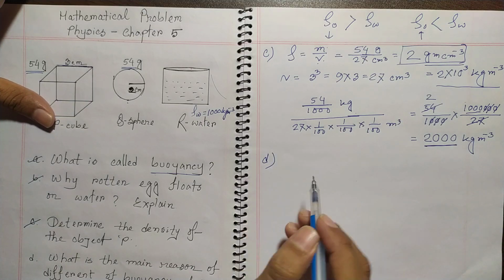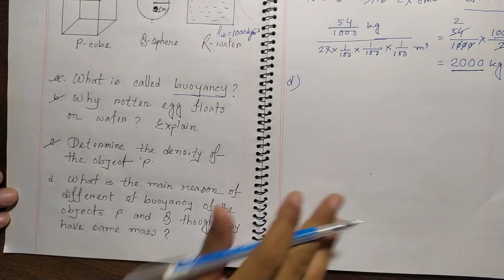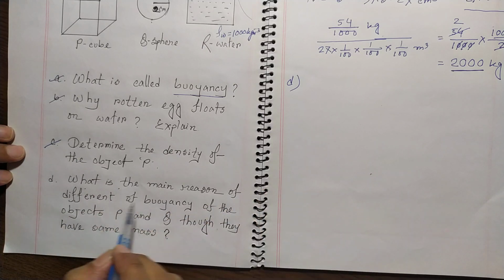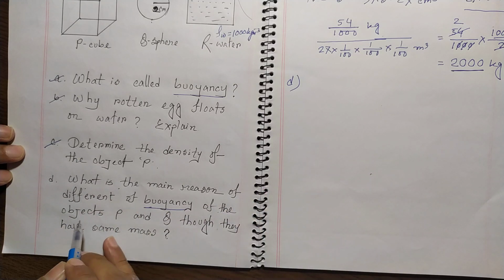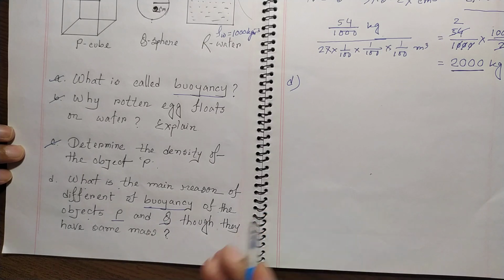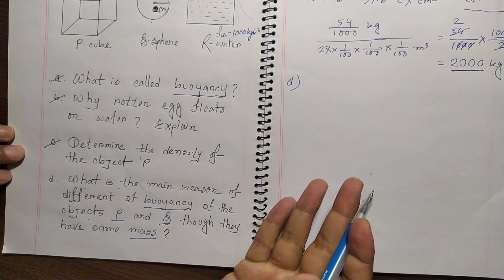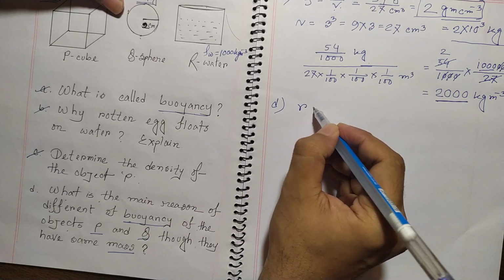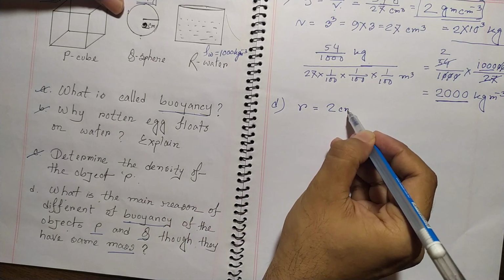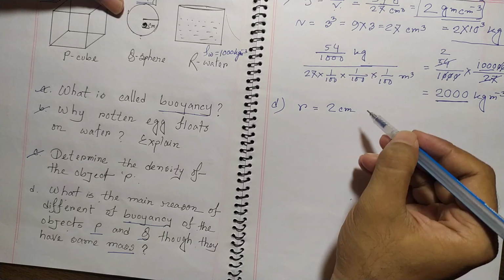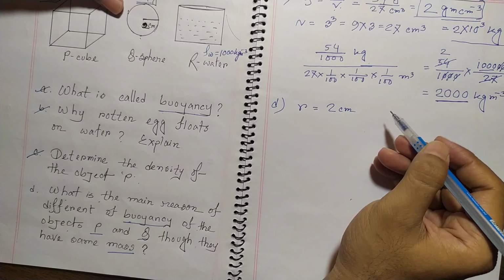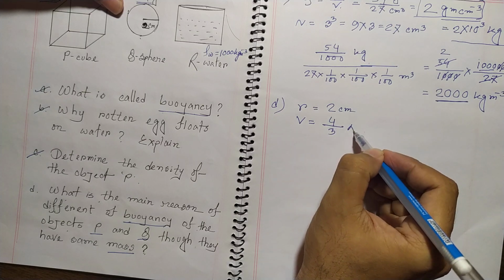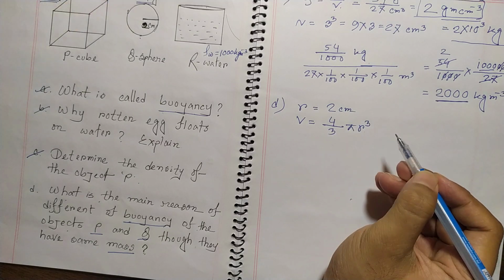Now think about question D. It asks what is the main reason for the difference of buoyancy of the objects P and Q, though they have the same mass. So how can we do it? We know that the radius of the sphere is 2 centimeter. So what is the volume of the sphere? It would be 4/3 pi r cube.